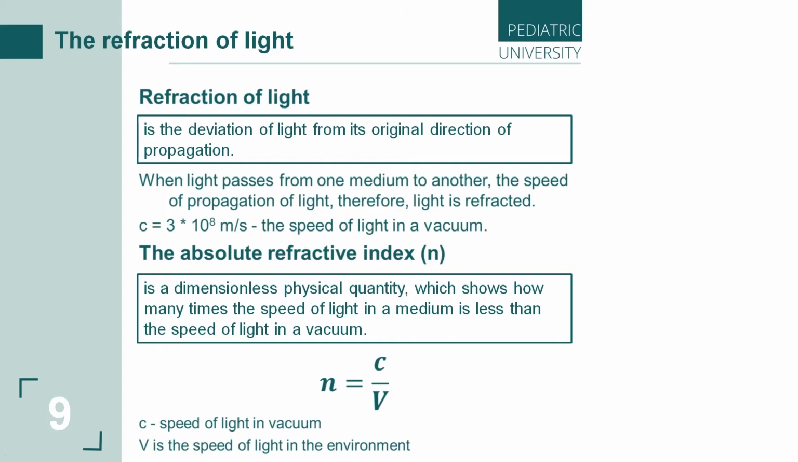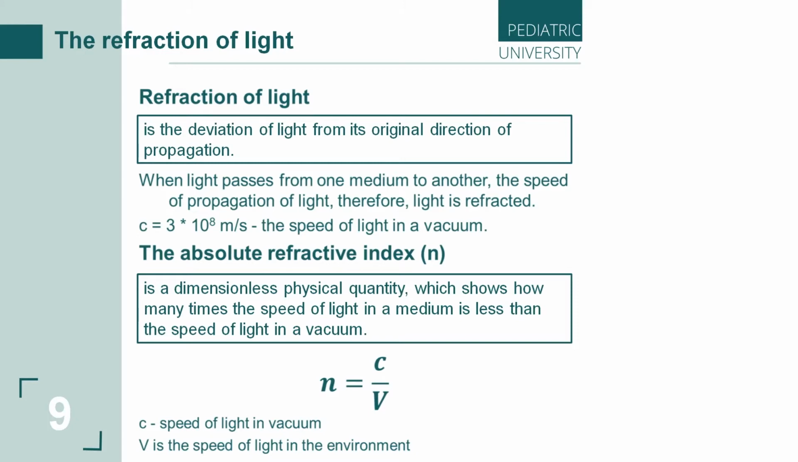This is the dimensionless physical quantity that shows how many times the speed of light in a medium is less than the speed of light or velocity of light in a vacuum. So we can compare different media, for example, air, water, or our tea or coffee, and compare it with vacuum and say how many times this medium can change the speed of light.